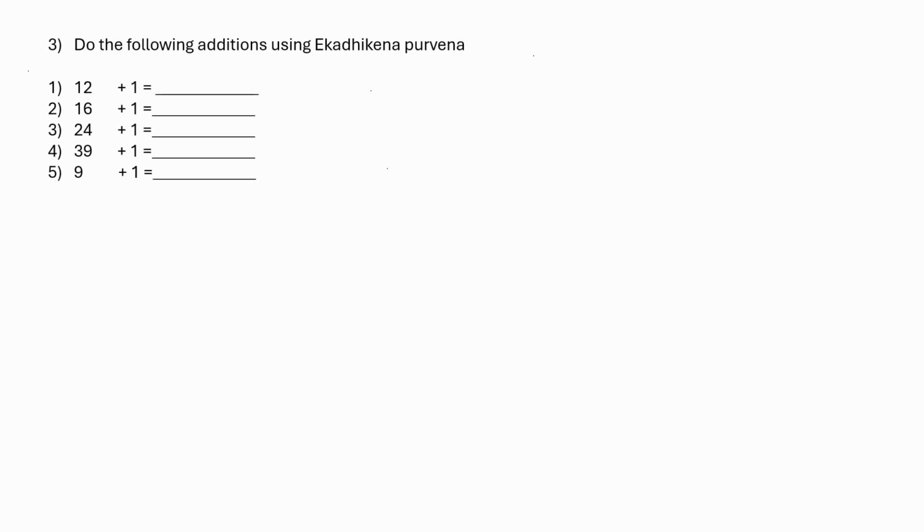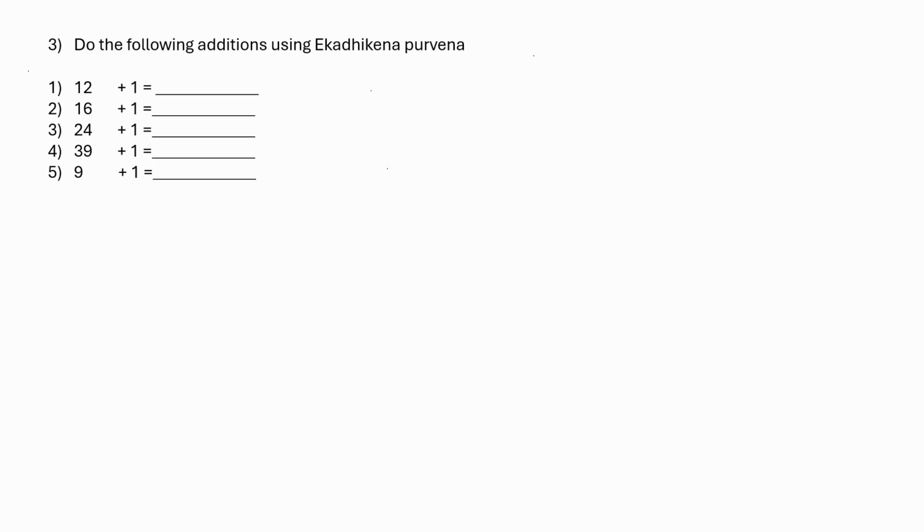Do the following additions using Ekadikena Purvena. 12 plus 1 is 13. 16 plus 1 is 17. 24 plus 1 is 25. 39 plus 1 is 40. 9 plus 1 is 10. So, Ekadikena Purvena of 12 is 13.